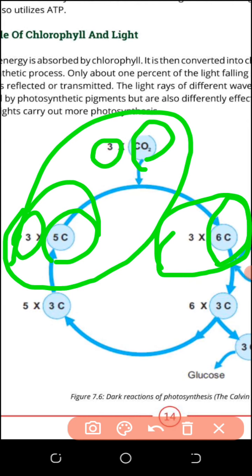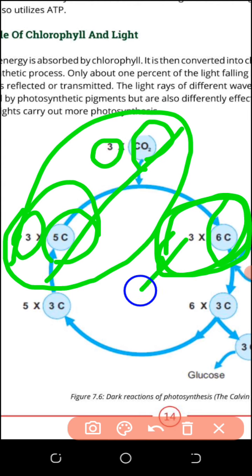Reason: here we have 3 molecules of 5 carbon, which is 15 carbon, and 3 carbon dioxide molecules, which is 3 carbon. Total carbons were 18 here, so here also 18. How many molecules are formed? 3.